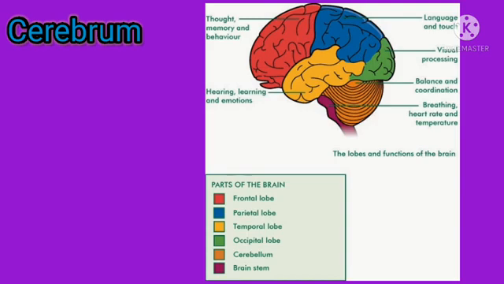The outer portion of the cerebral hemisphere is formed of gray matter, called cerebral cortex. The inner portion is formed of white matter, called cerebral medulla. Clear? And also cerebrum contains gyri and sulci.